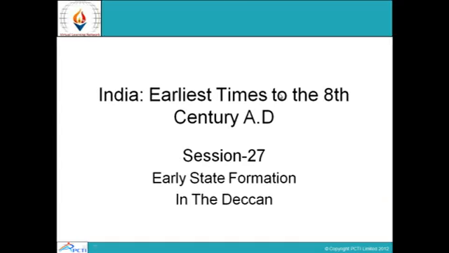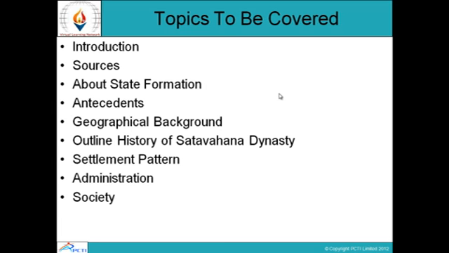This is session number 27 of the subject India Earliest Times to the 8th Century AD, and the chapter is Early State Formation in the Deccan. Topics to be covered are Introduction, Sources, About State Formation, Antecedents, Geographical Background, Outline History of Satavahan Dynasty, Settlement Pattern, Administration and Society.